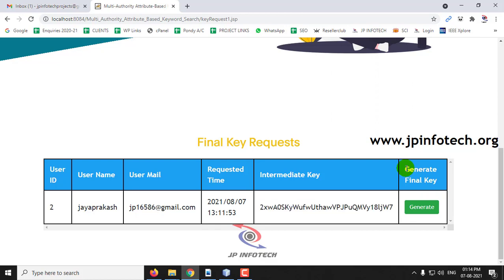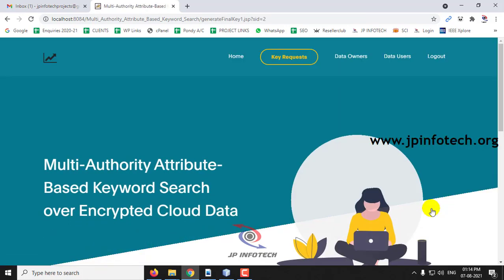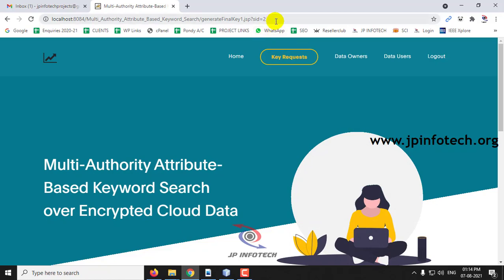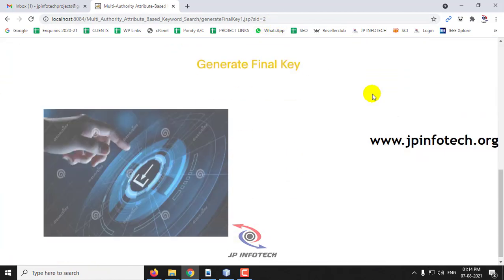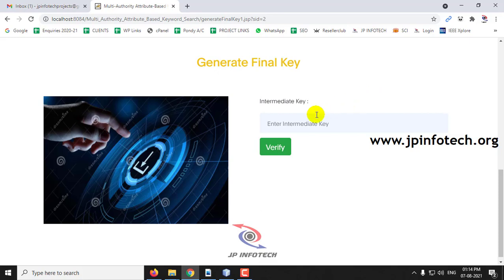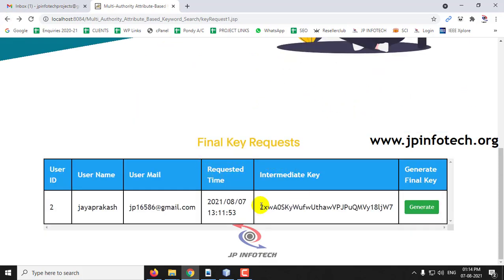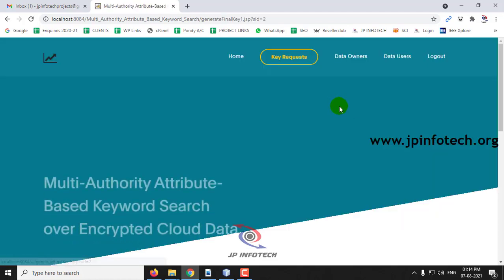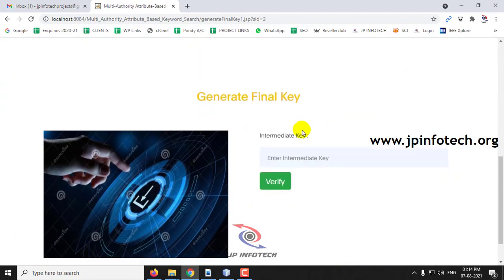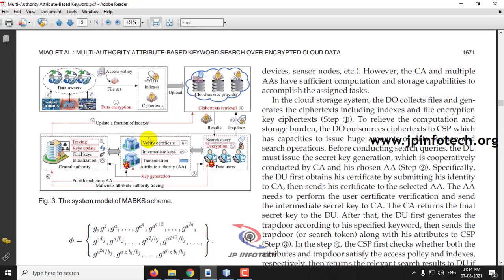To generate the final key, click the generate button, and you can see the key is being generated, and it asks for the intermediate key. Here you need to enter the intermediate key, because only after submitting the intermediate key will the final key be generated.